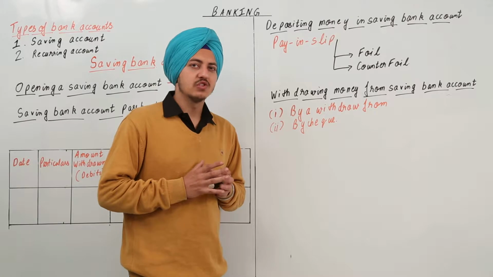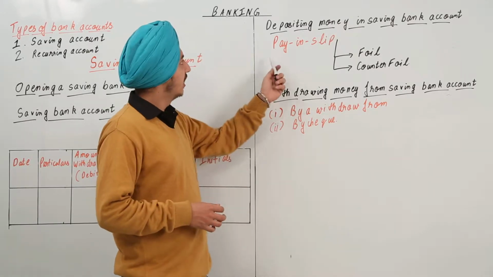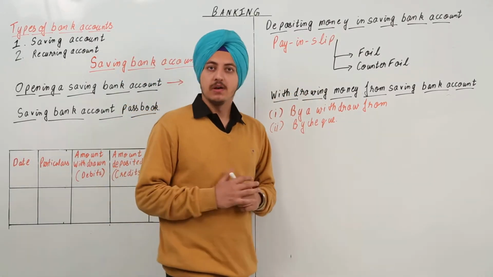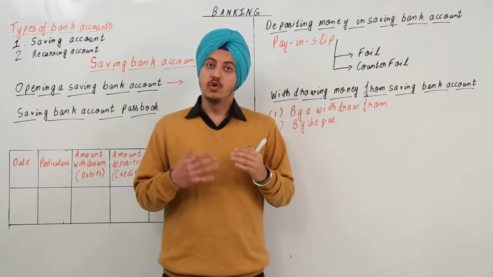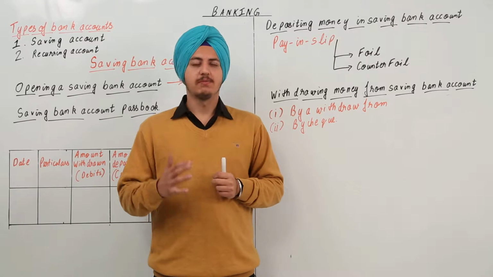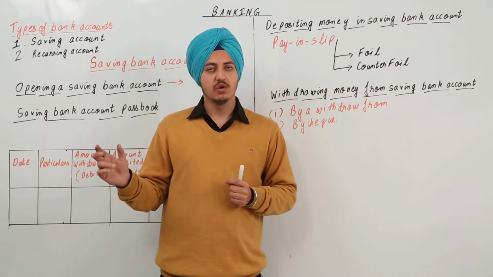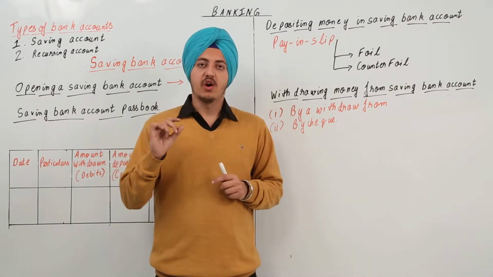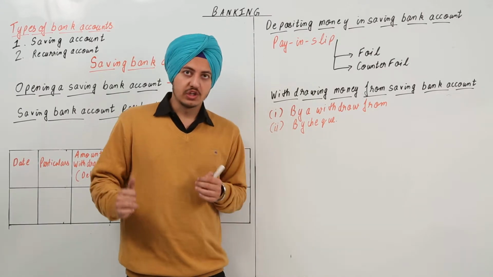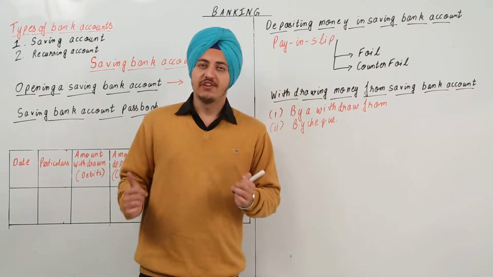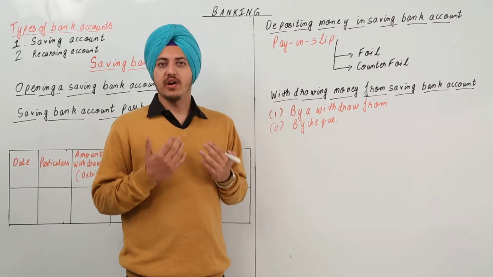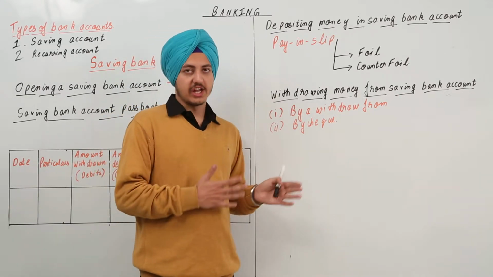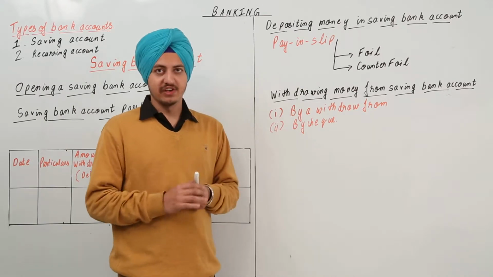In saving bank accounts, the money is deposited using a pay-in slip. Okay, what is this pay-in slip? Where do you get it? You go to the bank, ask them for the pay-in slip, or you don't even have to ask them. There's a counter over there where there's a booklet of the pay-in slips kept. Just go there, pick up a pay-in slip and start filling it. Now you can see a pay-in slip by going to a bank or referring the internet or going through your textbook. There is a sample given everywhere.